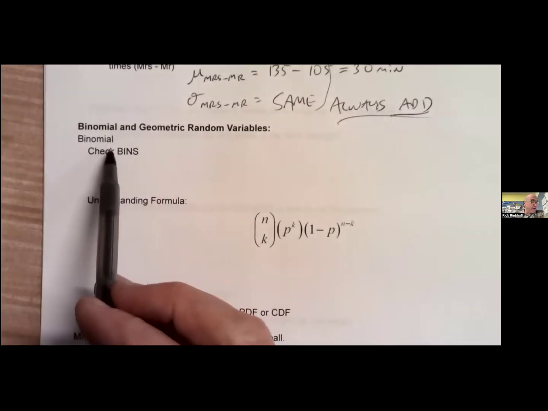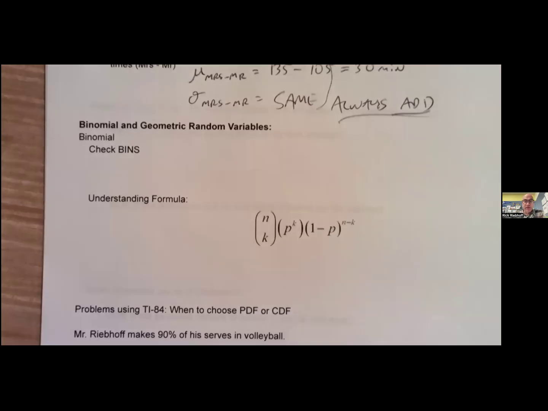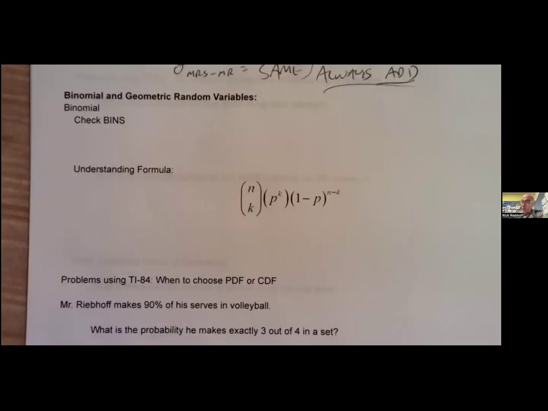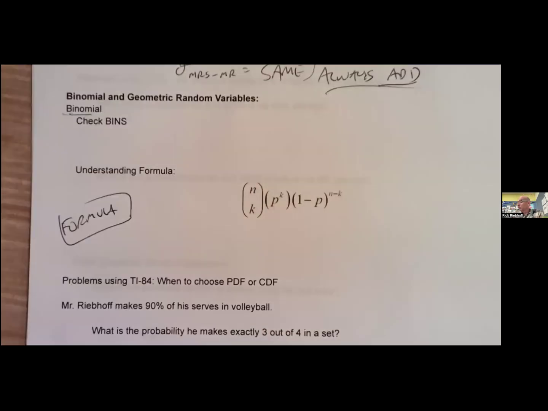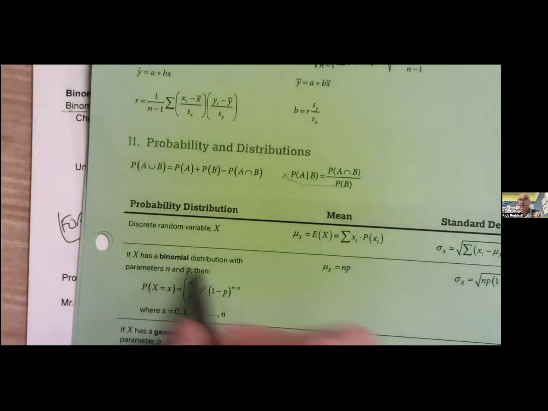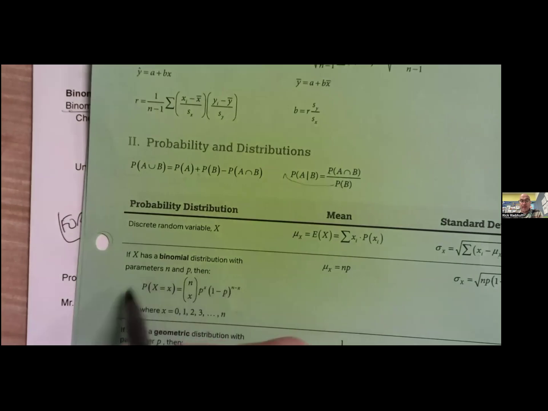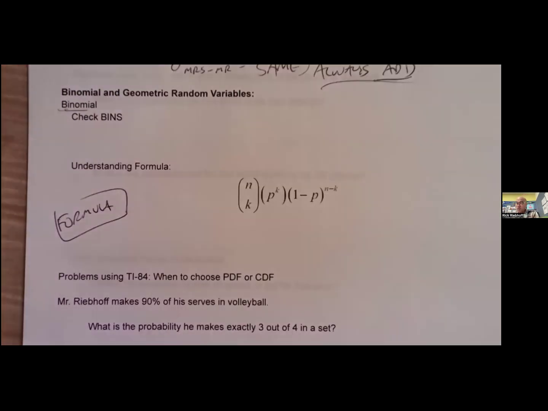All right. Binomial and geometric random variables. Check your bins, of course. And then understanding the formula. This is on your formula sheet. We're talking binomial. So let's look for binomial. There it is, binomial distribution. There's the binomial formula right there. So that's what we're going to look at.